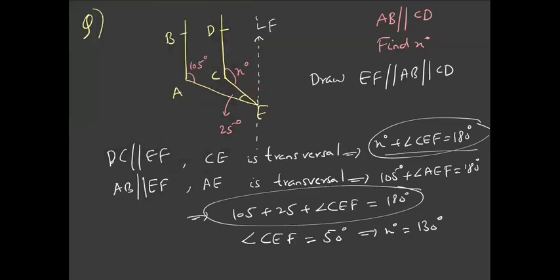Similarly, since AB is parallel to EF, angle 105 plus angle AEF would be 180 degrees, so angle AEF is 25 plus angle CEF, that is 180 degrees. If you solve these two equations, you will get angle CEF as 50 and angle X as 130 degrees. Let's move on to the next problem.